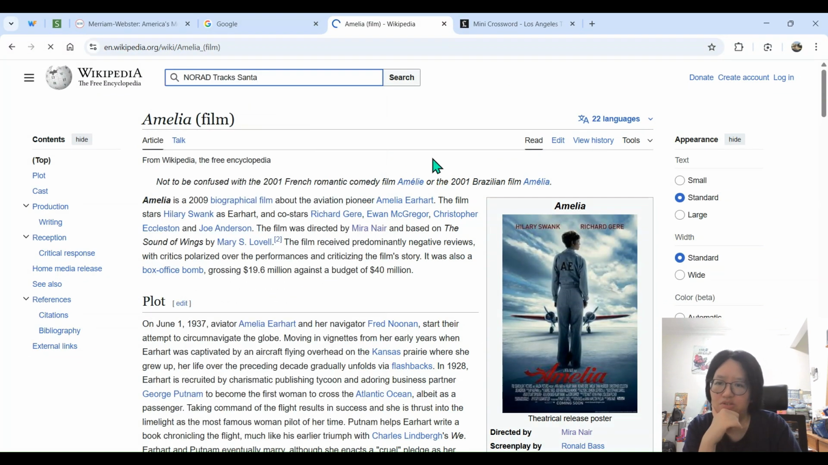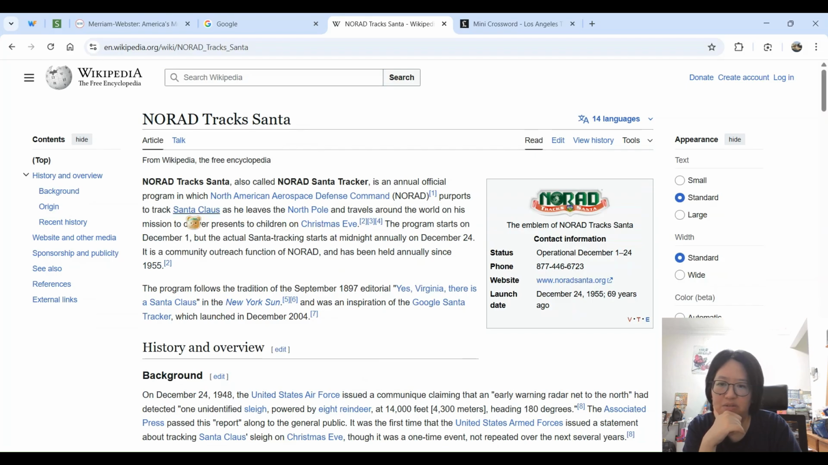Okay, let's look at this one. NORAD tracks Santa. The tracker is an annual official program which the North American Aerospace Defense Command runs to track Santa Claus as he leaves the North Pole and travels around the world on his mission to deliver presents to children on Christmas Eve. The program starts on December 1st, but the actual Santa tracking starts at midnight annually on December 24th. It is a community outreach function of NORAD and has been held annually since 1955.